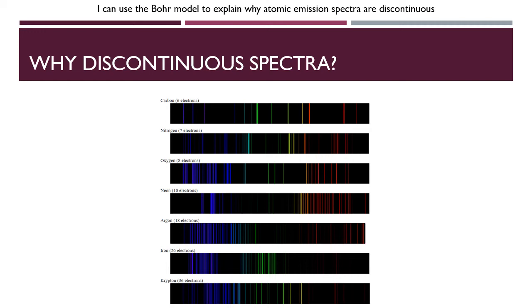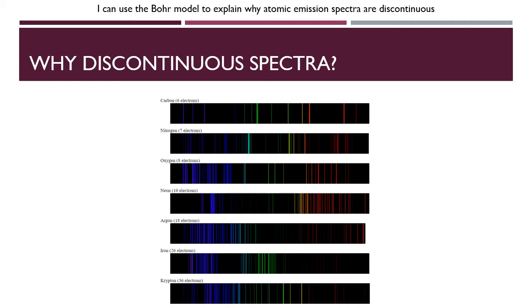Every element has some sort of energy level structure where the electrons, and now we are talking plural because other than hydrogen, everything has more than one electron, can only have certain allowable energies. Now, as you can see, because we have more electrons and because those energy level structures are more complex, and why that is not of our concern, the emission spectra are more complex. We get way more lines that are closer together, but they are still discontinuous.